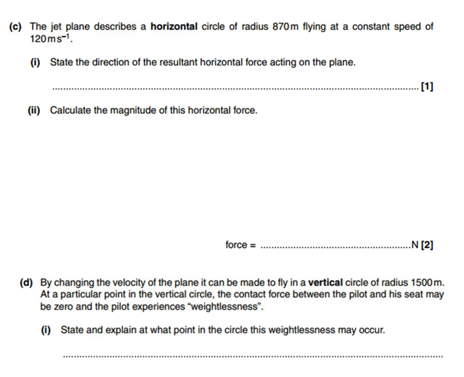So let's move on to part C of this question. We're talking about the same plane, and the jet plane, first of all, describes a horizontal circle of radius 870 meters, and it's got a constant speed of 120 meters per second. So let's just take a look at what we're talking about here.